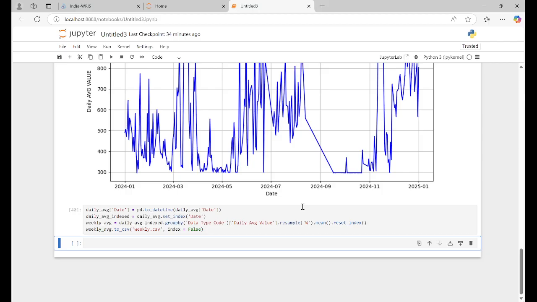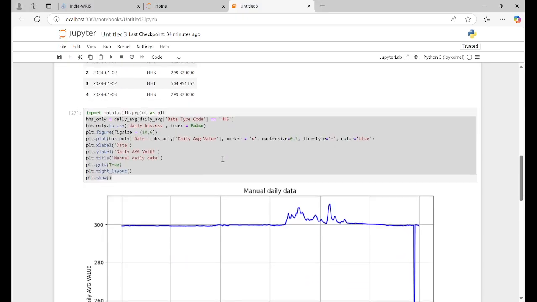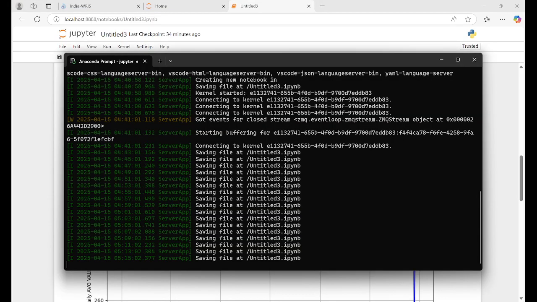You can filter your data for HSS, and export weekly HSS and weekly HST. Do it by yourself. If you are not able to do this, please let me know in the comment box so that I can do it for you. Thank you very much.